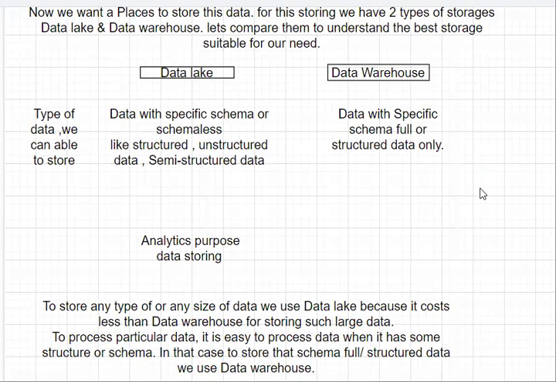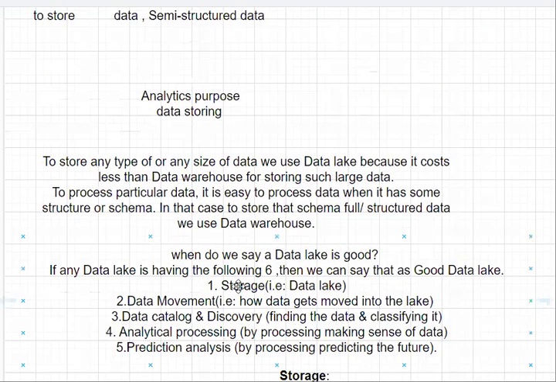Yes. So now let's see one more important point of this data lake. Why do I need to choose this data lake? What are the good capabilities if I choose this data lake? Basically, if any data lake can provide the following: storage, data movement, data catalog and discovery, analytical processing, and prediction analysis.